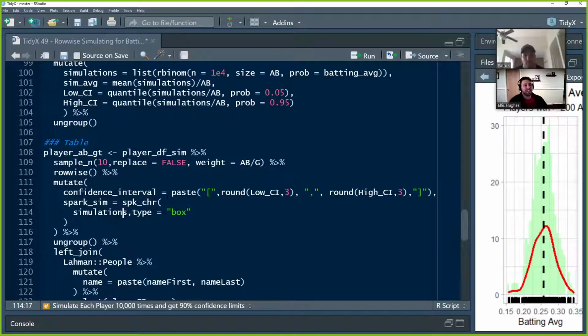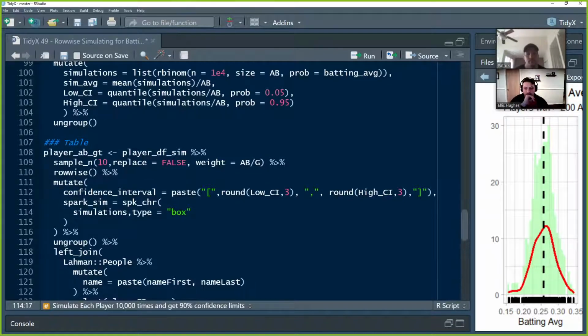But then we're actually going to add a spark chart. So we did spark charts a while ago, within the first 10 episodes. Yeah, so we did spark charts with that. And so we thought it might be interesting, we still have those simulations. We have that data there. Let's have a spark chart to be able to visually compare across the different players what that looks like.